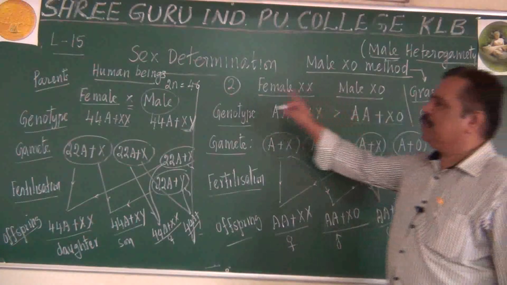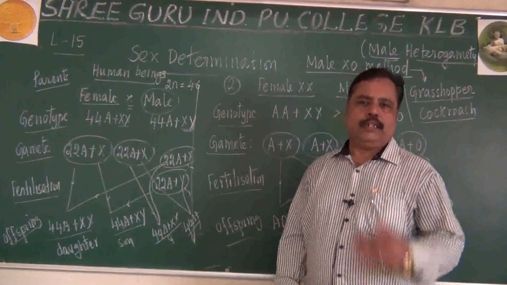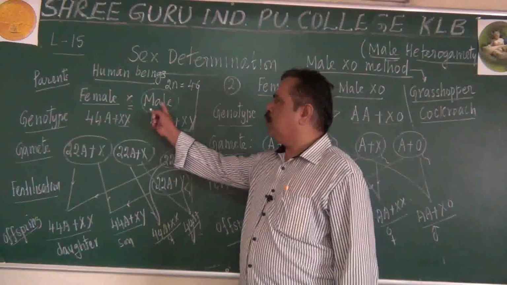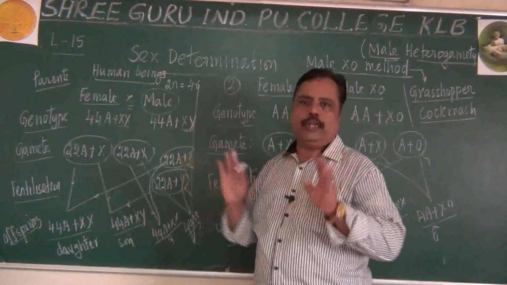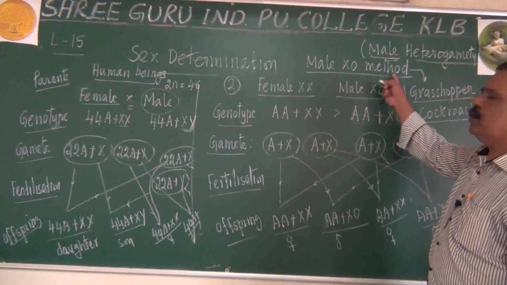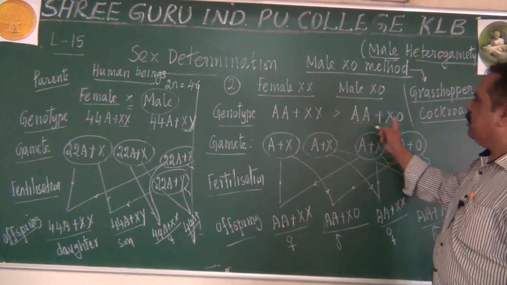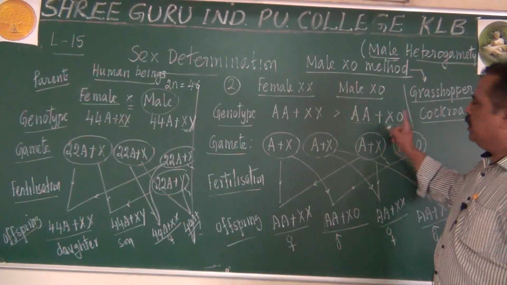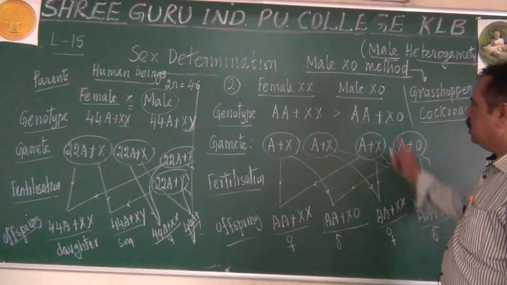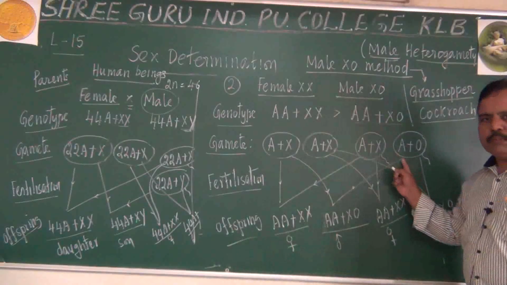Why are we not studying this in the first case? In the first case, the male XY method, both male and female are equal in number of chromosomes. But in the second method, the male X0 method, the male has one chromosome fewer. It does not have two allosomes, only one allosome. So it will produce two types of sperm.